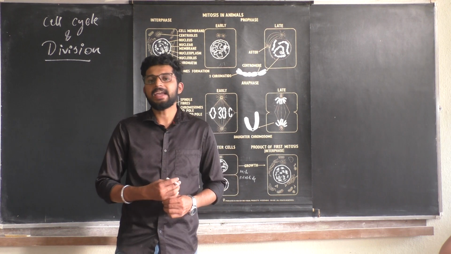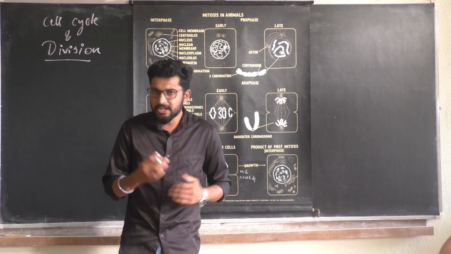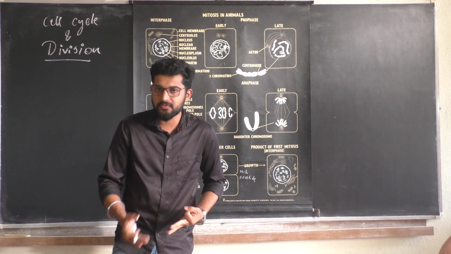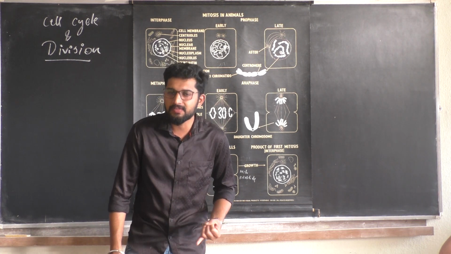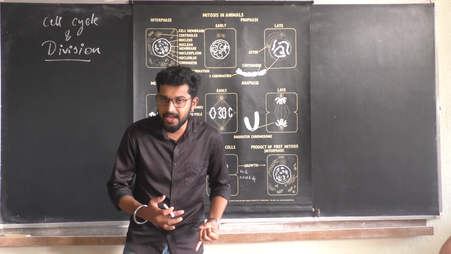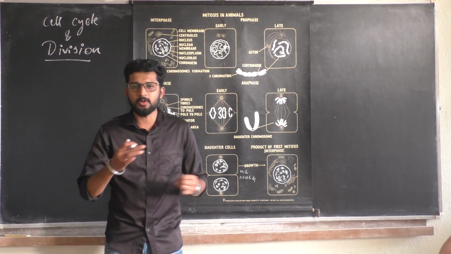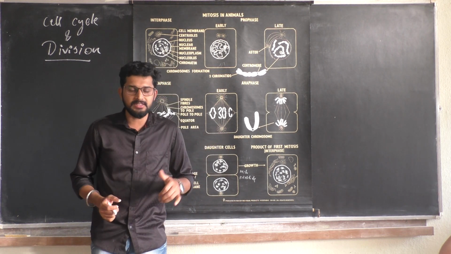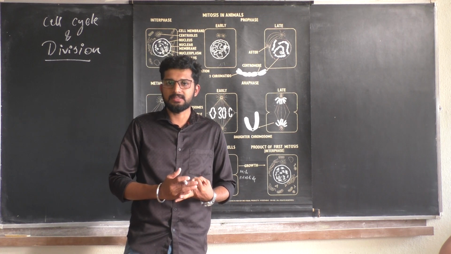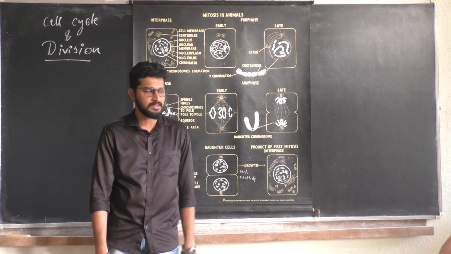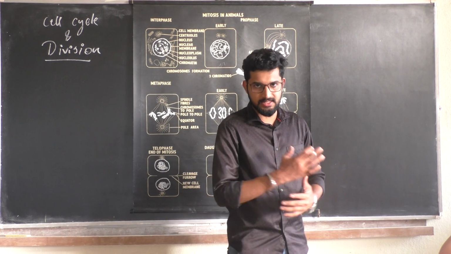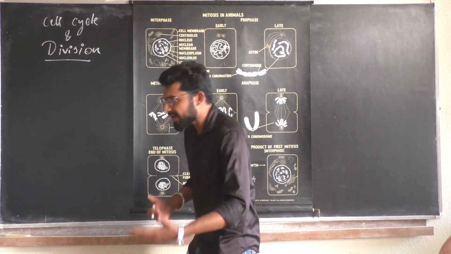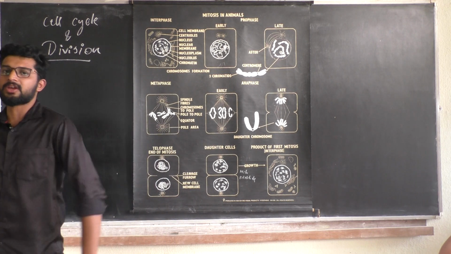When you take I phase or interphase, you can find three phases mainly: G1 phase, S phase, G2 phase. What is G1 phase, sir? G1 phase is called gap 1 phase, where the cell shows cytoplasmic growth, and the cell is metabolically very active and ready for the cell division. S phase is the synthesis phase, where you can find DNA synthesis. DNA is duplicating.